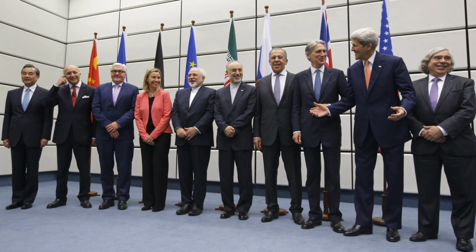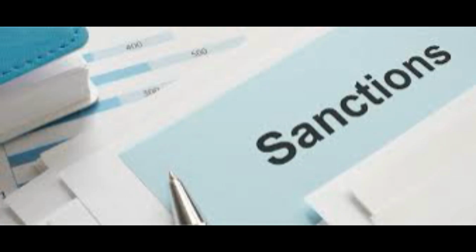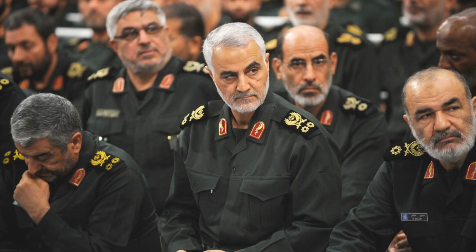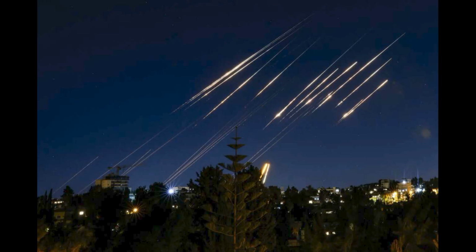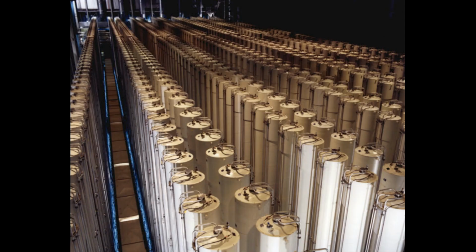In 2018, the US withdrew from the JCPOA and reimposed sanctions. Iran began violating the deal's limits. In 2020, the US assassinated Iranian General Qasem Soleimani, prompting Iran to fire missiles at US bases in Iraq. From 2021 to 2023, Iran accelerated uranium enrichment to near weapons-grade levels.